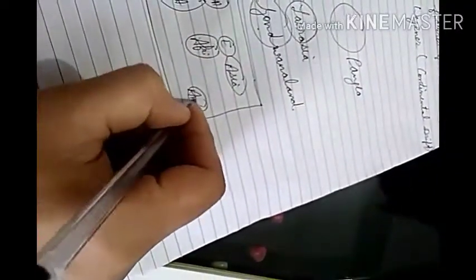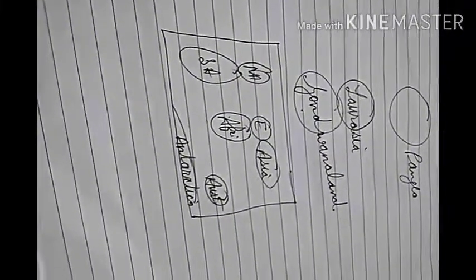Laurasia was further divided into present-day continents: North America, Europe, Asia, and Gondwanaland was divided into South America, Africa, Australia, and Antarctica. Earlier, all these continents were not separated from each other. There was only one continent, Pangaea.